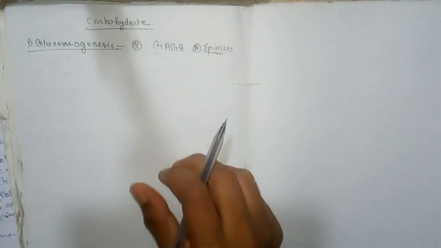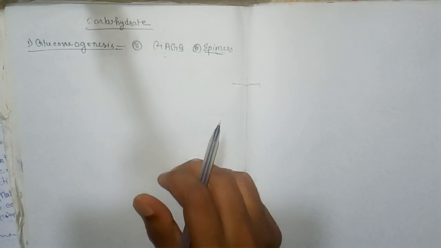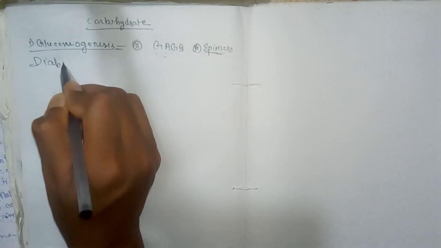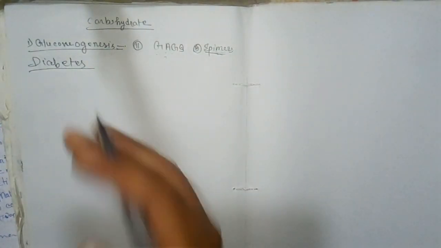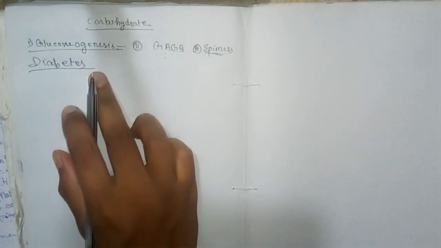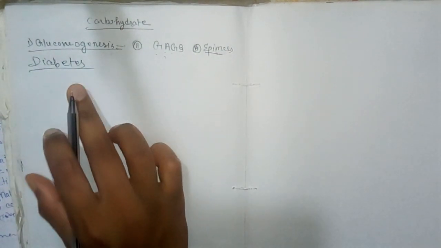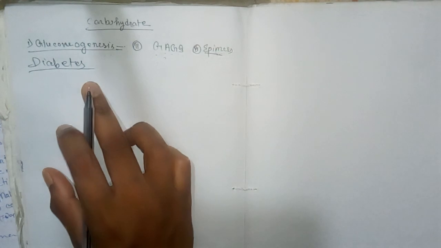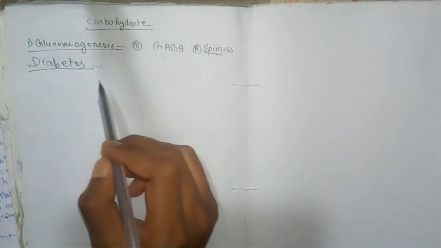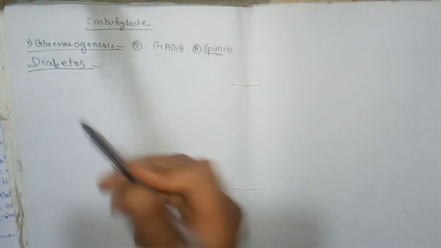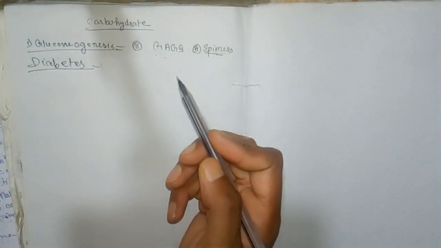So now the next important topic is diabetes. Diabetes mellitus is a metabolic disorder due to absolute or relative insulin deficiency. It is of two types, type 1 diabetes mellitus and type 2 diabetes mellitus.